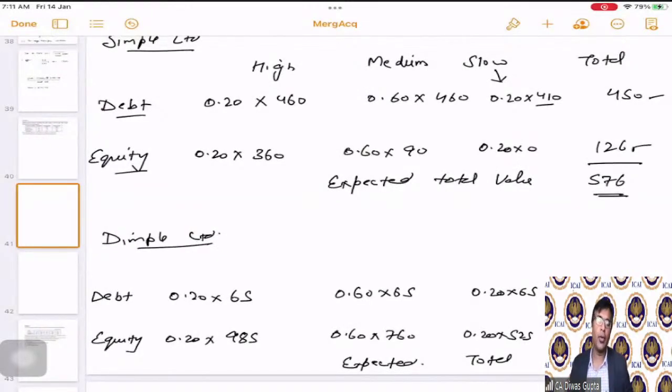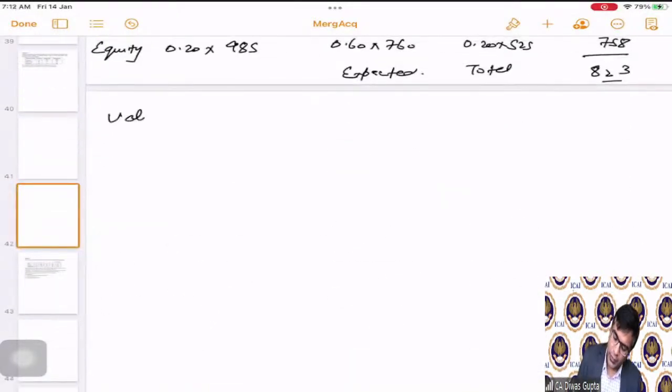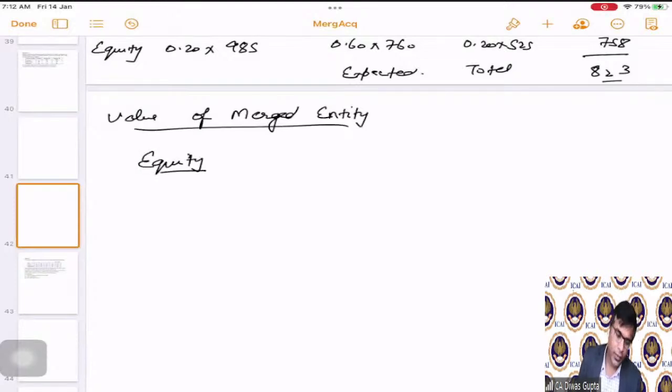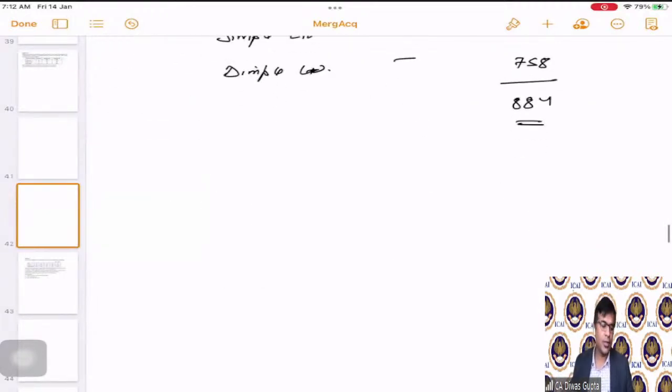The Simple and Dimple Limited are going to merge. For that merged entity, what is the expected value on debt and expected value on equity? So now, value of merged entity. Equity, Simple Limited and Dimple Limited. What is the expected value on equity for Simple Limited? 126. And it is 758. So the total value becomes 884. This is just a horizontal summation, that's all.